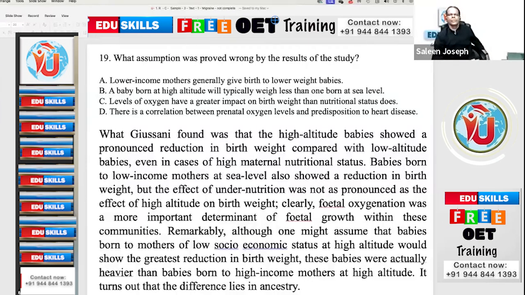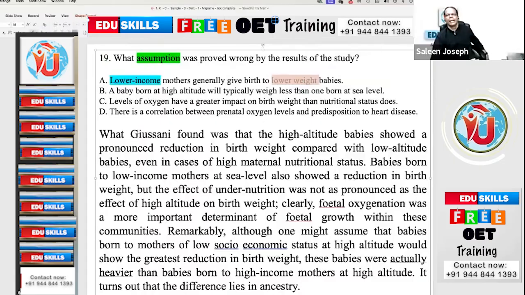Okay, 19. What assumption was proved wrong by the results of this study? What is a hedging word? Assumption. Some assumption was proved wrong by the study. Option A, lower income mothers generally give birth to lower weight babies. Lower income mothers, lower weight babies. So just to remember, lower income, lower weight.